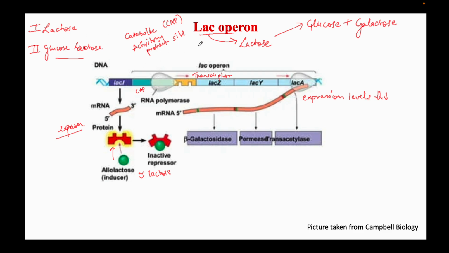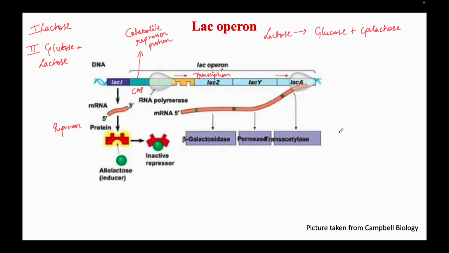Bacteria will not utilize energy to produce these genes to metabolize lactose in presence of glucose. If it is getting simple sugar glucose, first it will utilize glucose and grow, and after utilizing all the glucose from the medium, then it will shift to lactose.